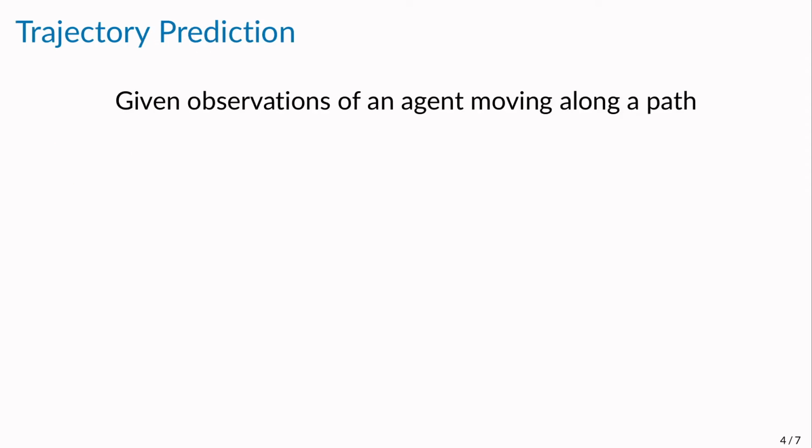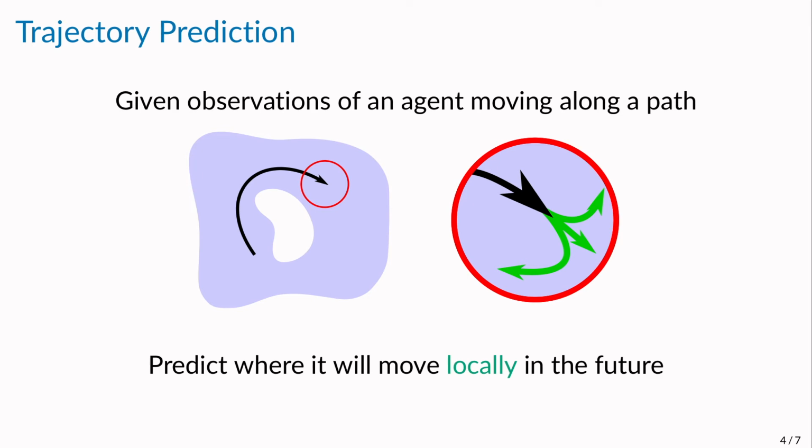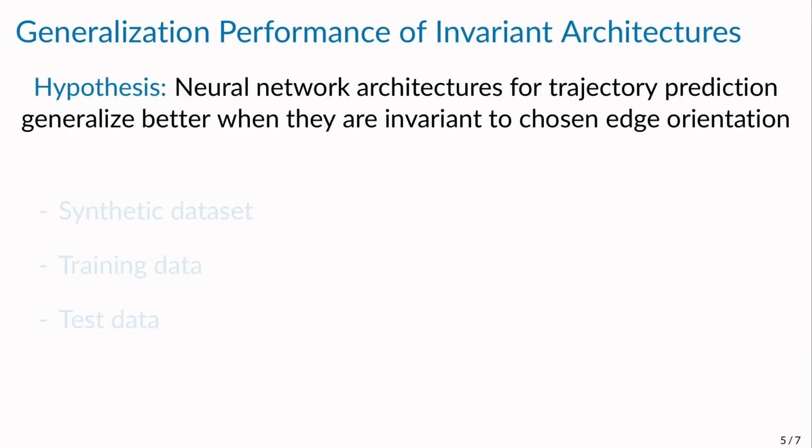One application well modeled by flows is trajectory prediction. That is, given observations of an agent moving along a path, we want to predict where that agent will move locally in the future. When designing neural network architectures for trajectory prediction, our hypothesis is that incorporating the skew symmetry of flows and making it invariant to chosen edge orientations will help with generalization.